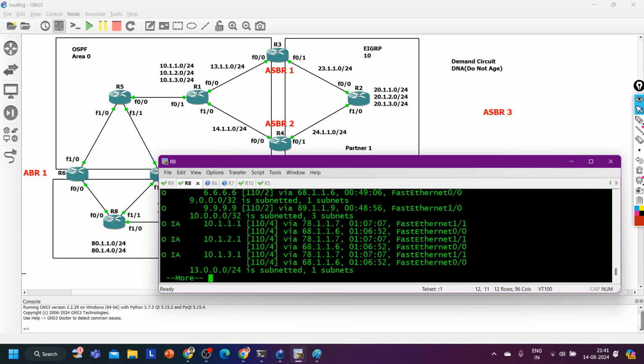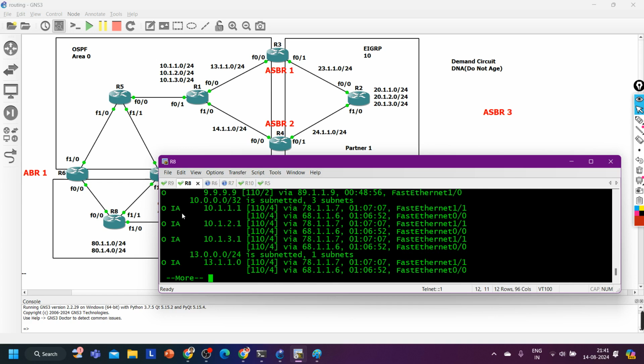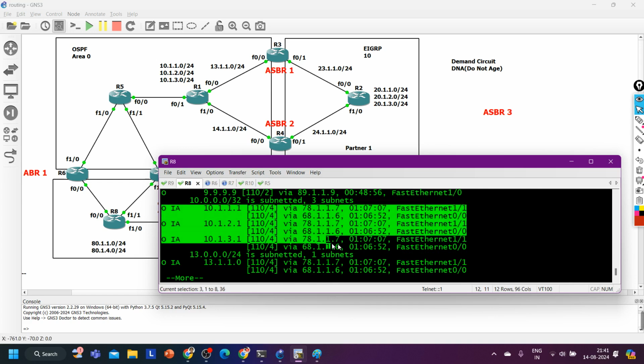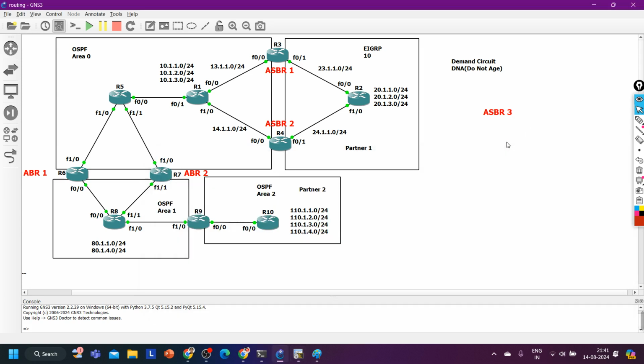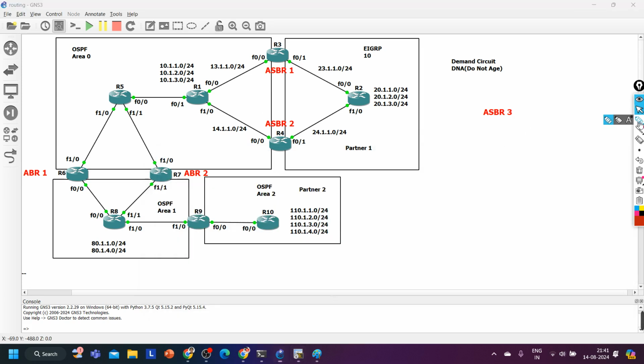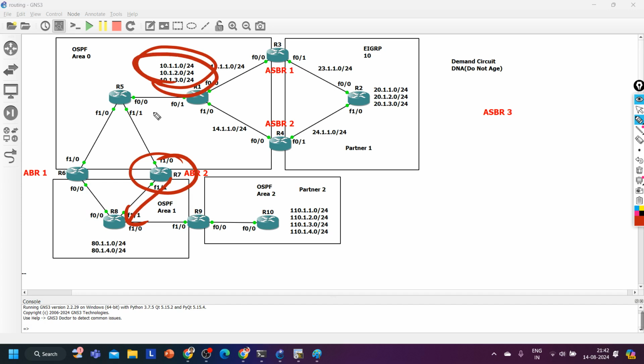Done. Now let me take you to R8. See, R8 is learning all 10 subnets from 2 neighbors, and it is performing what? Load balancing. Now guys, tell me how to perform route filtering to filter 10 prefixes from router number 7. I want to filter 10 prefixes from router number 7 only. I want to install these prefixes in my routing table via router number 6. Tell me how to filter, how to perform the filtering. Just a minute.